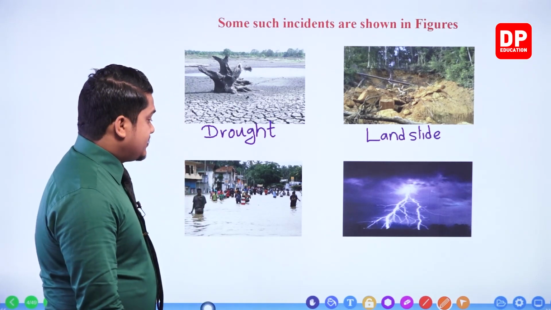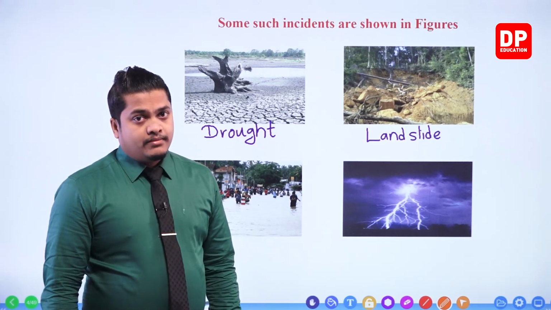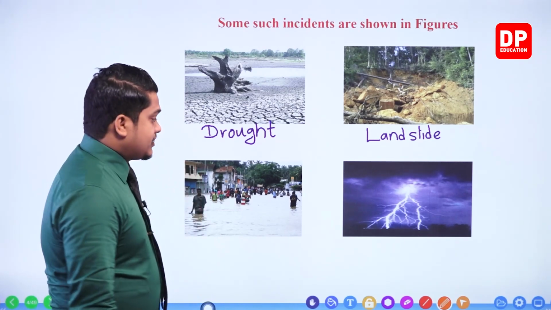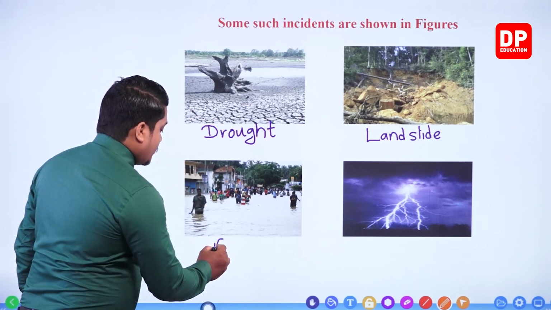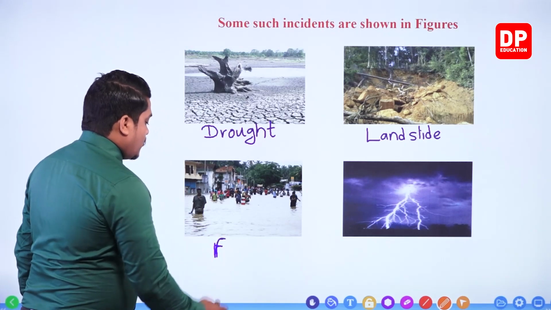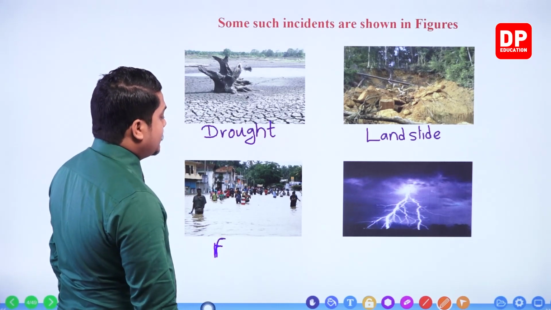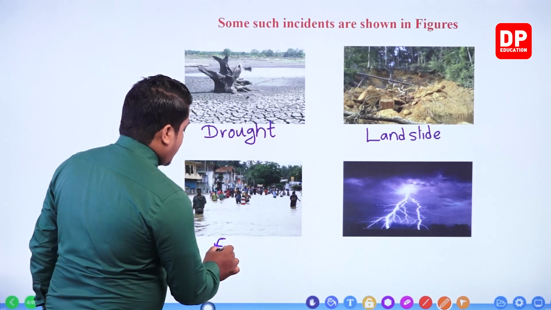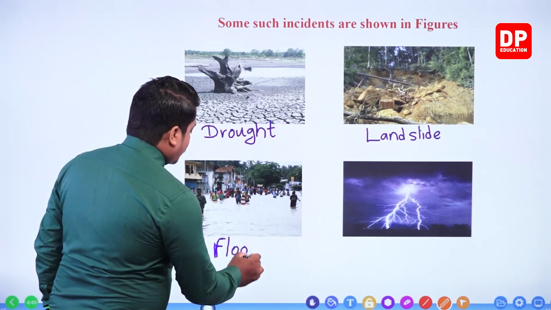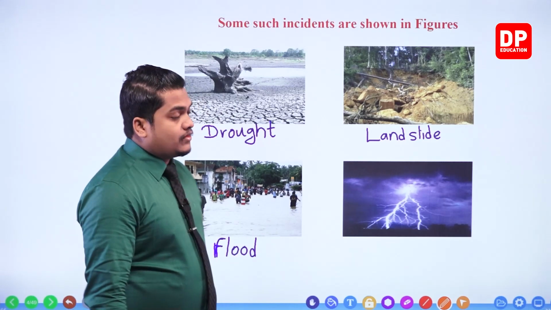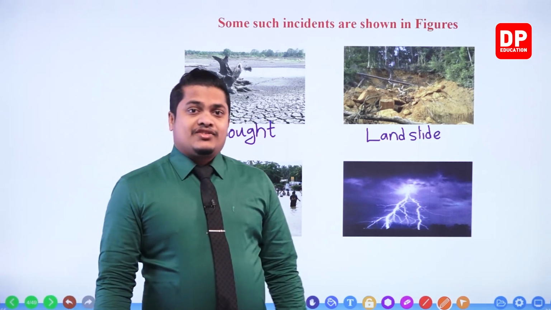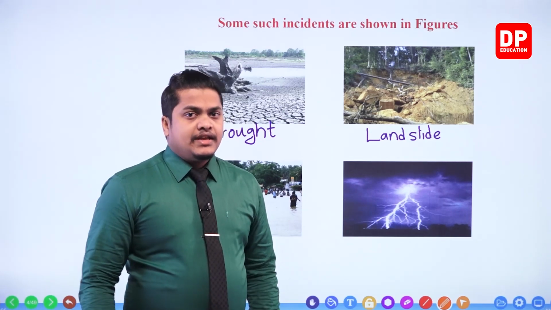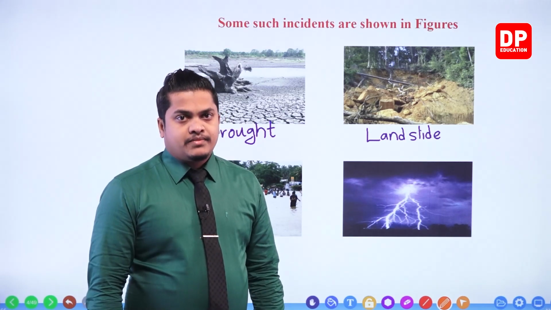So this kind of an incident, it's very simple. By just looking at the figure, you can say that it is a flood. So this kind of an incident, where the river water or water in some streams or any other water resource overflows, is called a flood. Because of this overflowing water, destruction of lives and properties can be observed. This is also mainly going to happen because of heavy rains, my dear children.